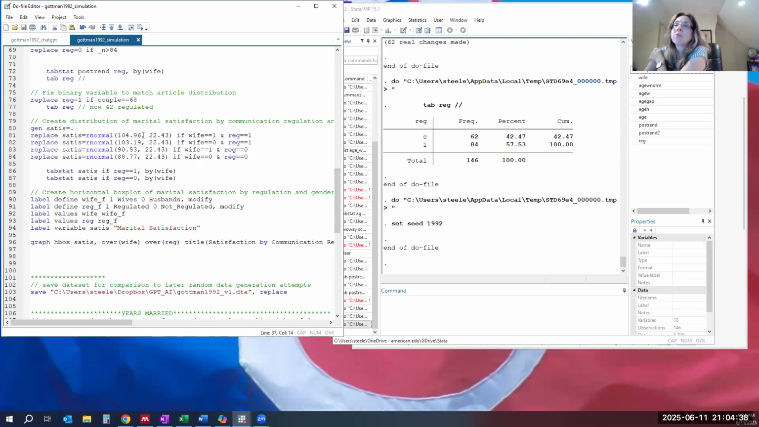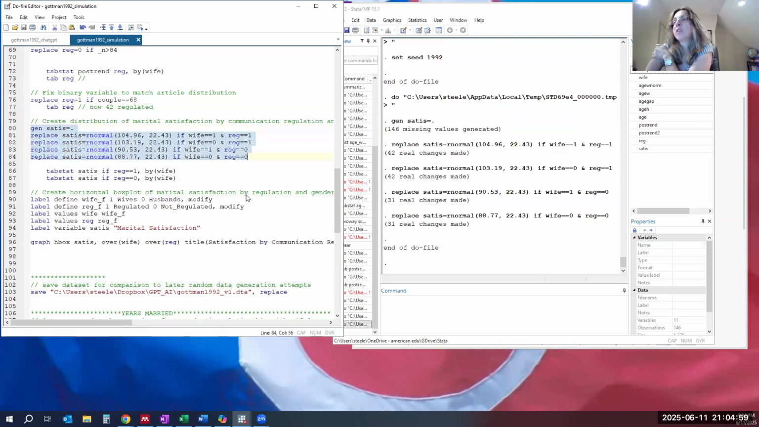Wives are 104.96, and with a standard deviation of 22.43 if they're regulated. Otherwise, it's 90, with a standard deviation of 22.43 if they're not. So we end up with 4 different groups, and we're going to create those 4 different random distributions.